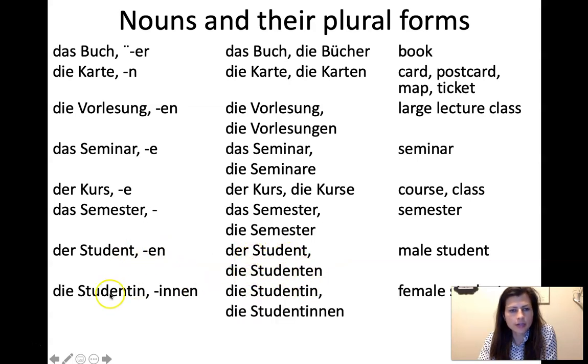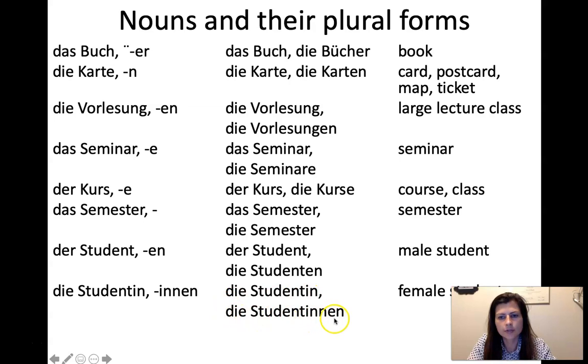And then whenever there's an ent ending, that's going to happen. And then this in ending for the feminine equivalents of a lot of these roles and professions and things. This will then take the in ending. So Studentin, and then it always has the same innen. So die Studentin, female student.